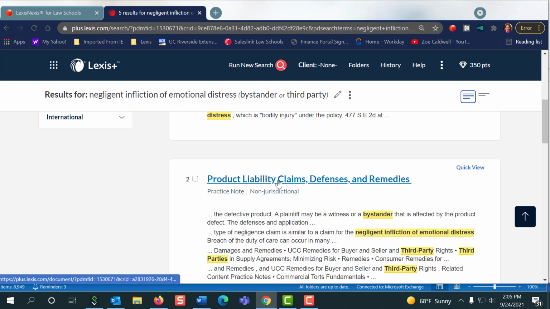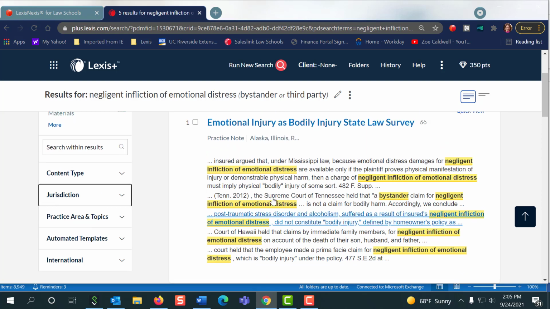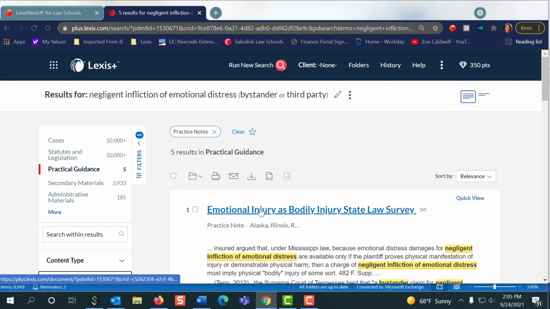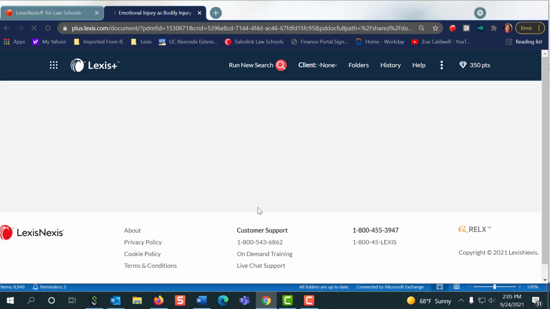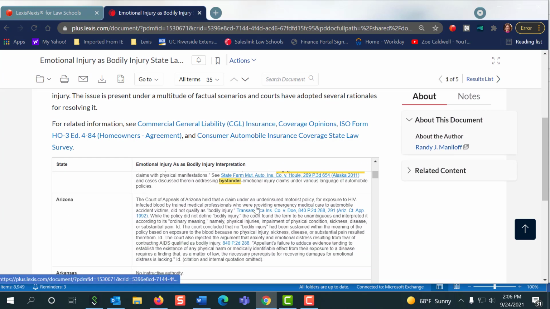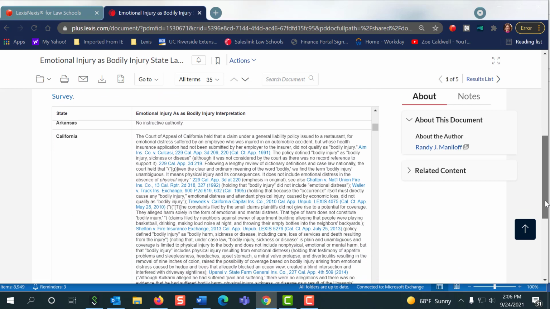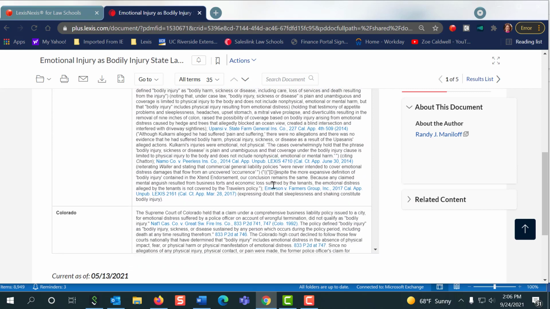Okay, so here we are, product liability. Ugh, no, see, we're already not in the best spot. Okay, so what we have here is emotional injury as bodily injury. Okay, great. So let's check out this 50 state survey and see if it's helpful. Now, obviously, we only care about California, so you can see here's the survey, and here are my cases that I might want to check out for bodily injury in California.